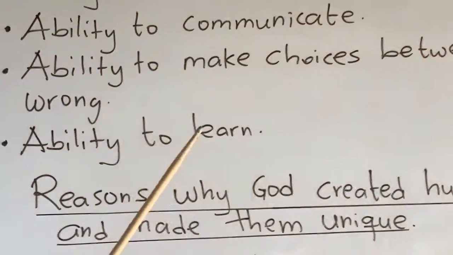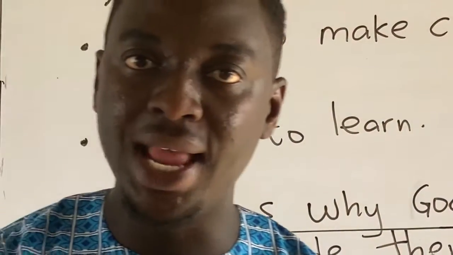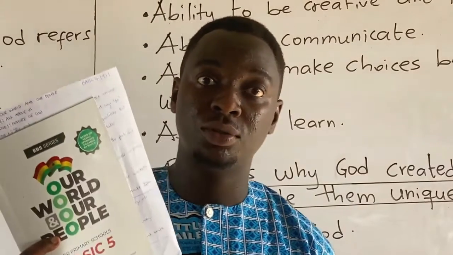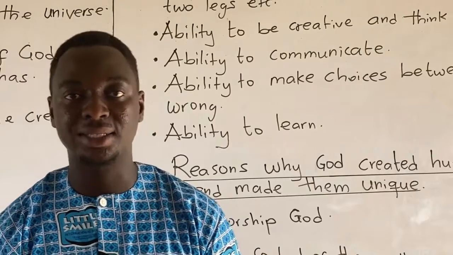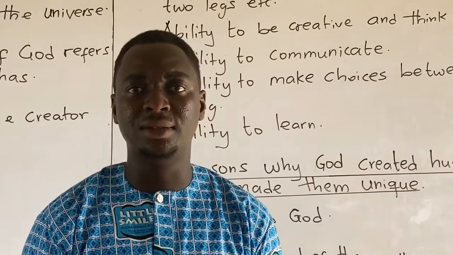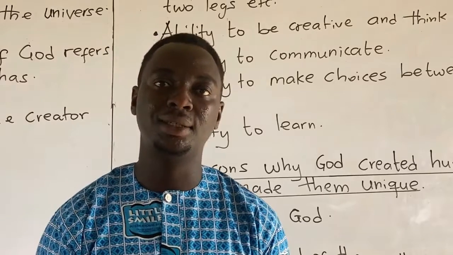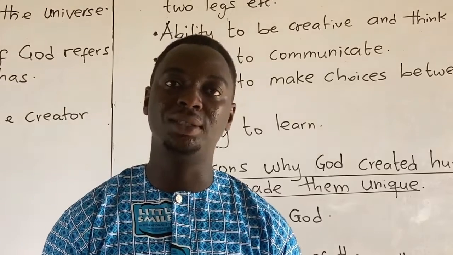Five, ability to learn. Humans have the ability to learn and reproduce what they learned. We are able to learn from books, keep them in our brains, and reproduce them whenever we are asked. Other forms of creation, like plants and animals, are not able to do that. They can't learn and reproduce what they learned like human beings.